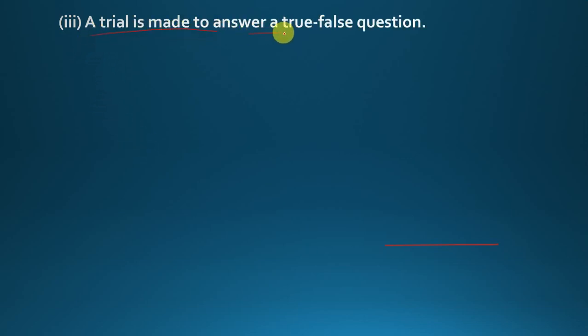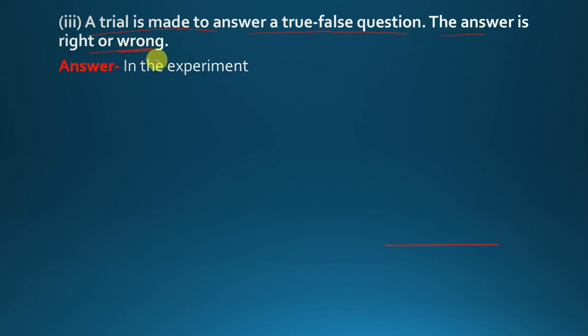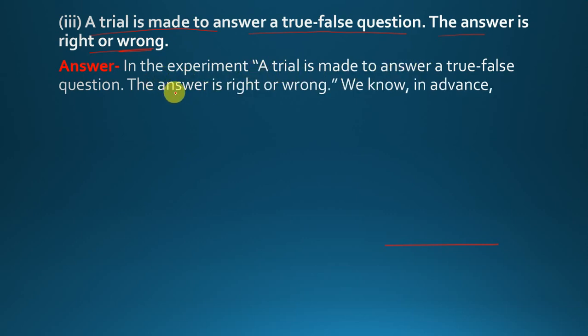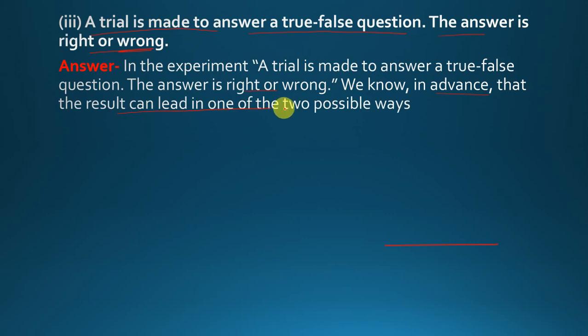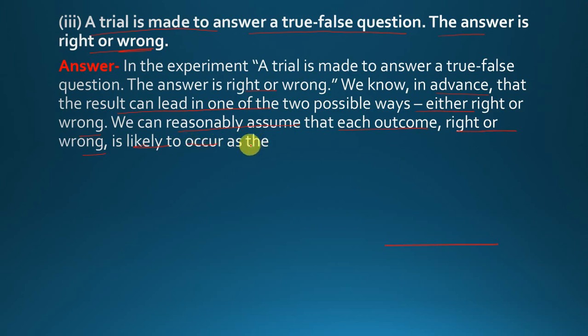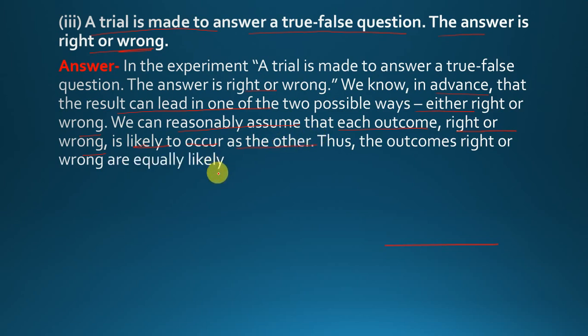Okay. And the third is, a trial is made to answer a true-false question. The answer is right or wrong. Therefore, we can say that this situation has equally likely outcomes. True or false question, right or wrong, we know in advance that the result can lead into one of the two possible outcomes. Therefore, we can reasonably assume that each outcome, right or wrong, is as likely to occur as the other. That means here the 50-50 chance for both. Clear?